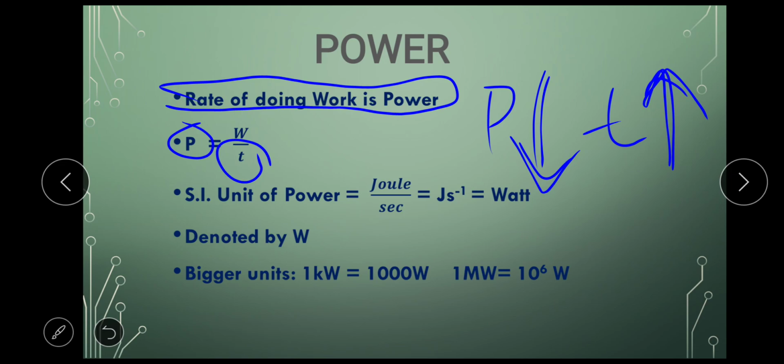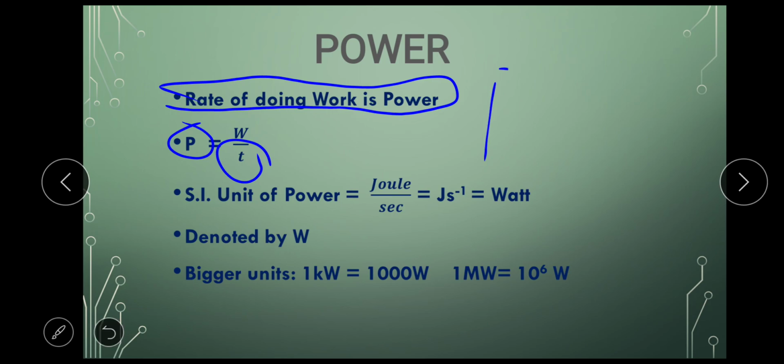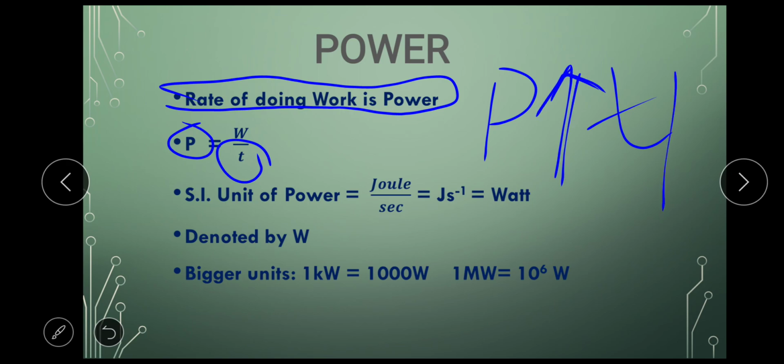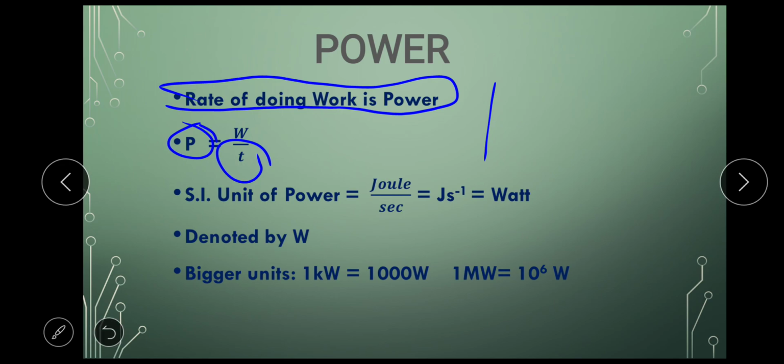See, I can write it reverse order also, that power and time. If you have more power, you will take less time to do the work. Correct? So both quantities, power and time, are inversely proportional. So that is why one is in the numerator and one is in the denominator. That is called as inversely proportional. Okay.